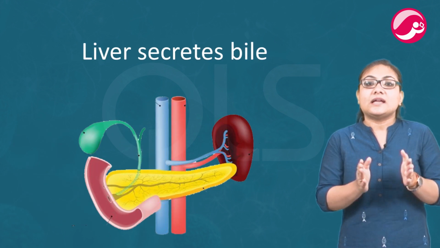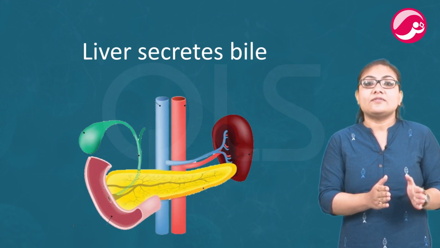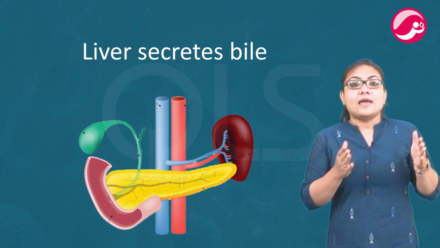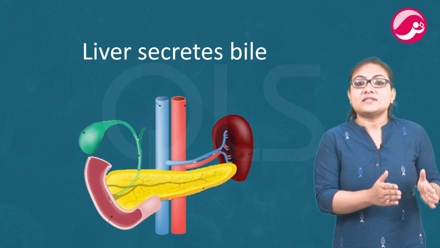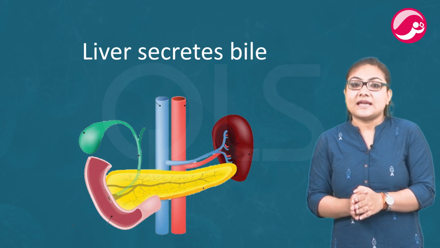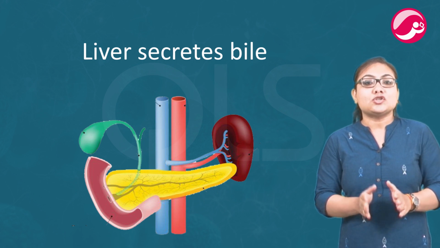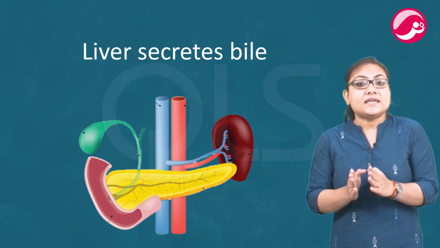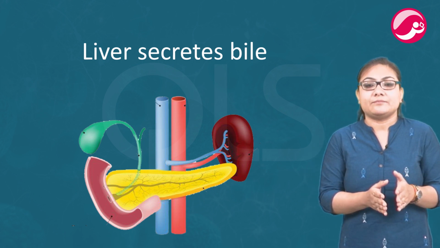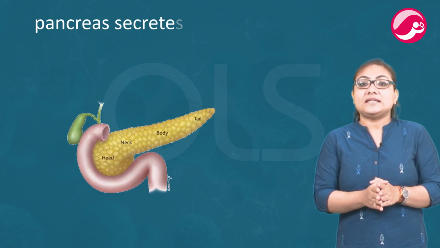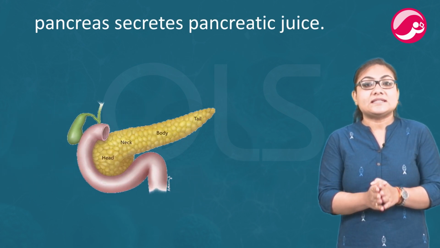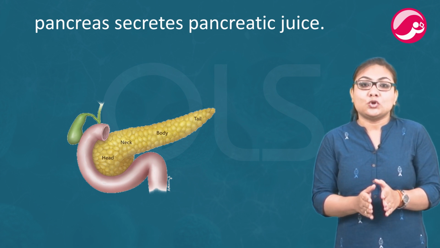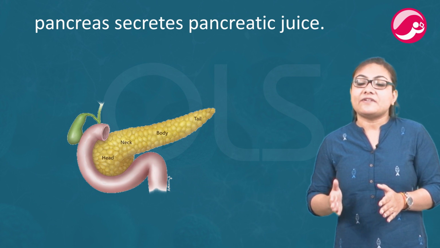Liver secretes bile, which is a greenish yellow liquid made in the liver and stored in the gallbladder. Now the bile performs basically 2 functions. It makes the acidic food coming from the stomach alkaline so that the pancreatic enzymes can act on it, and secondly, bile salts break the fats present in the food into small globules, making it easy for the enzymes to act and digest them. The pancreas secretes pancreatic juice, which contains enzymes like pancreatic amylase for breaking down starch, trypsin for digesting protein and lipase for breaking down emulsified fats.